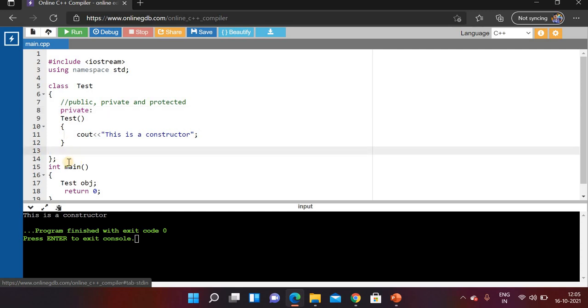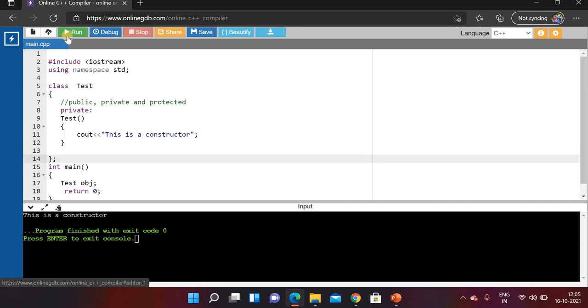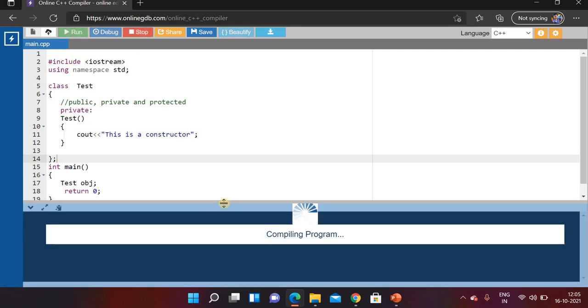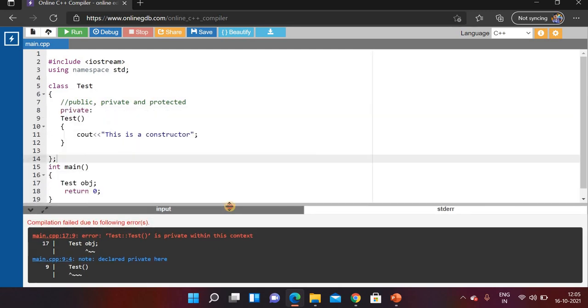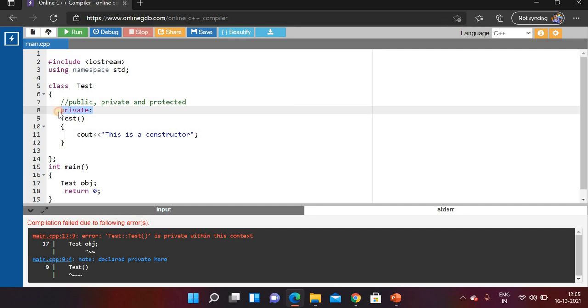Now we will check it by executing this program. Again we are getting an error because the test constructor is private. If we do not write private here, in that case the default access specifier is private. So for declaring any member as private, we do not need to write anything because the default is private.